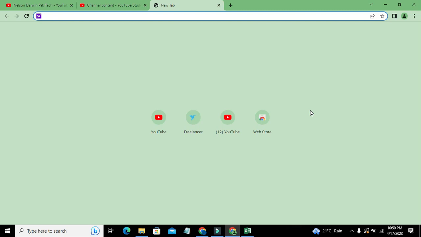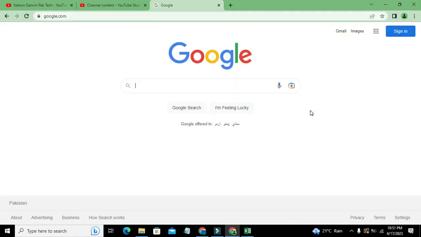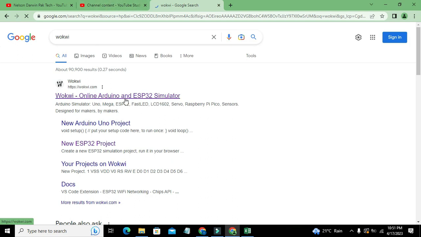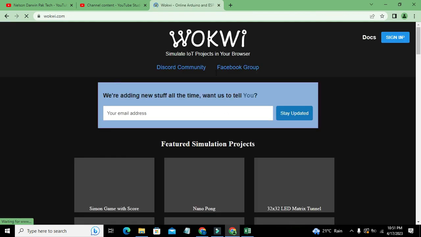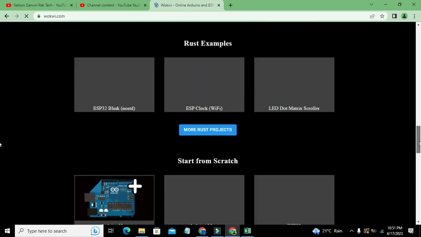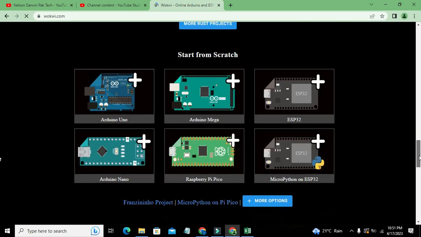As we know, Proteus and Tinkercad do not offer any component like ESP32 or other IoT boards, so for this we have to go for an online simulator, and that one is the Wokwi simulator. This is an online simulator, you don't need to install it, just go to wokwi.com. Here you can see a lot of options, and here you can see this ESP32.